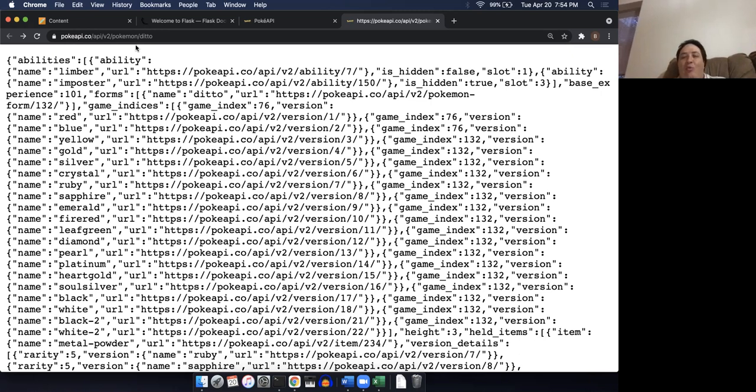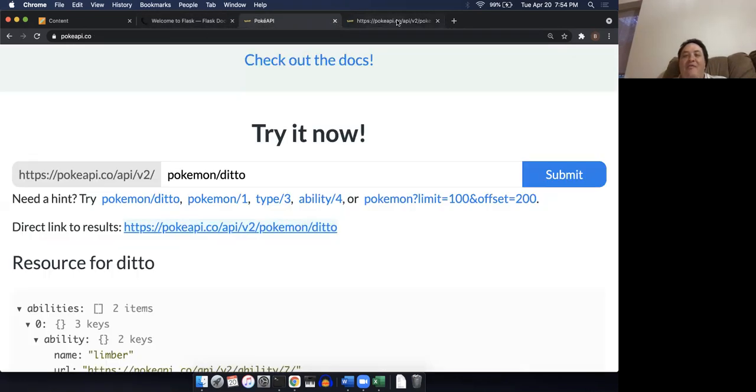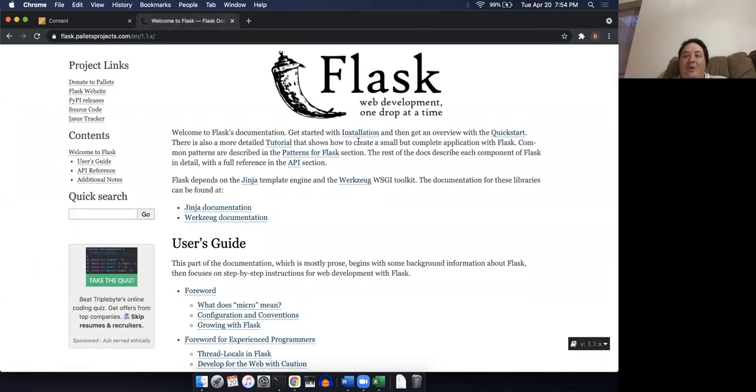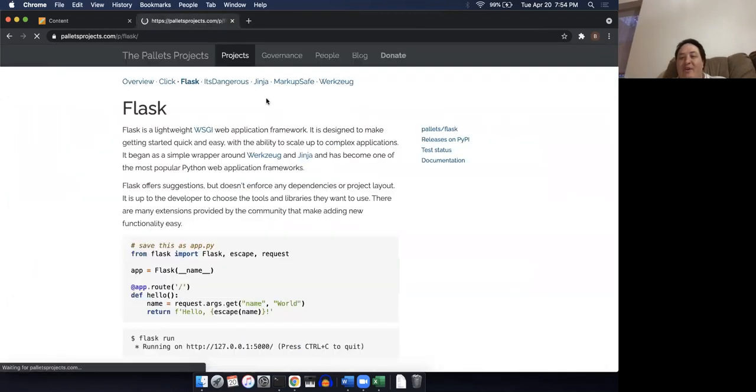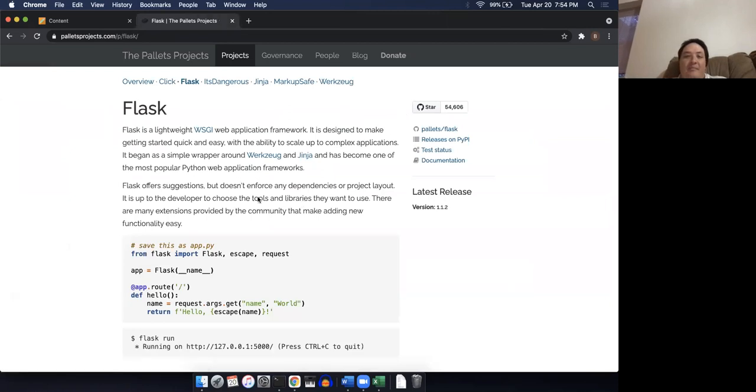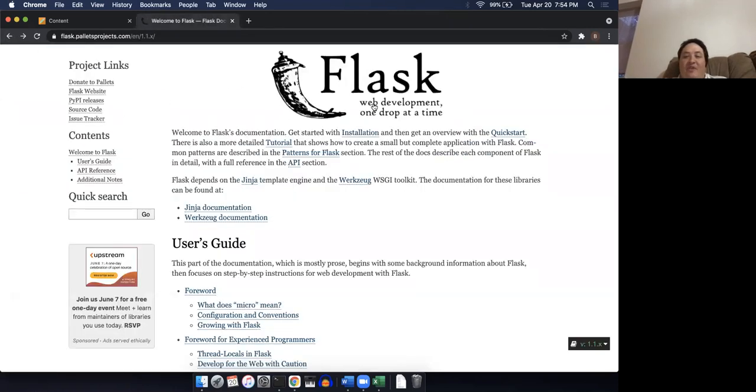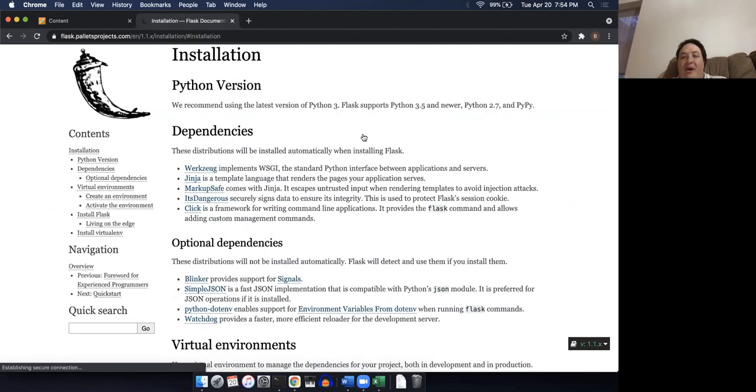So I can't run through all of the different machinations there are for installing Flask. But what I will tell you is on this very first page, you can see welcome to Flask documentation. The very first link on here is get started with installation. So we can click on this.